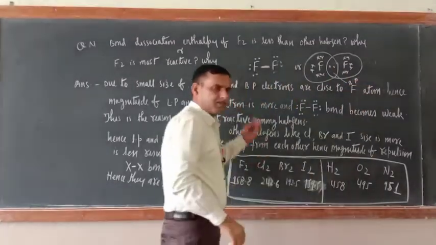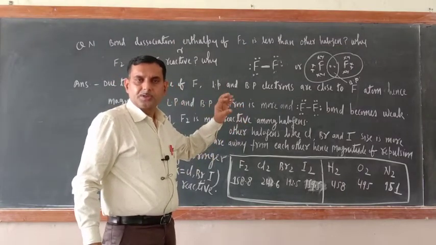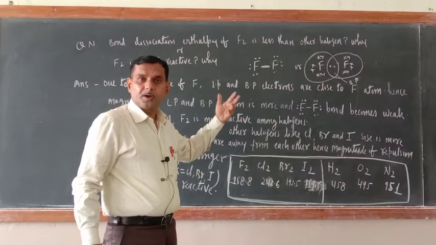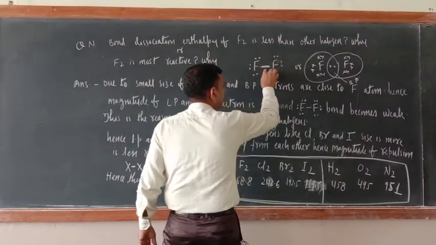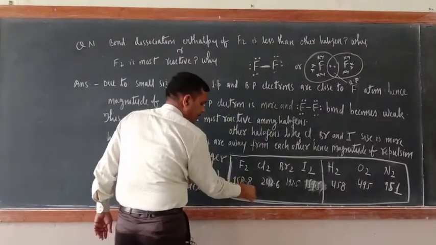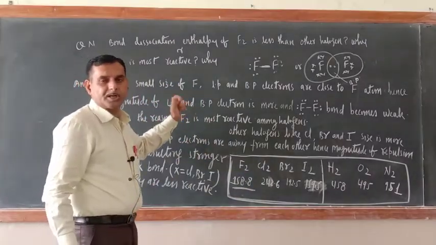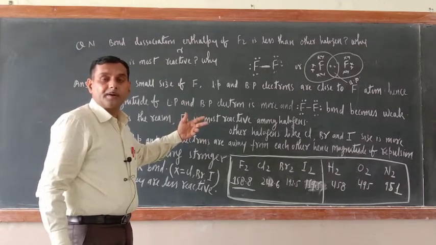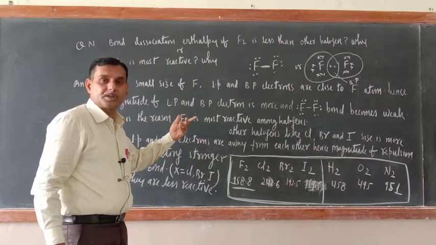Since the fluorine size is small, their lone pair and bond pair electrons are very close. If they are close, the magnitude of repulsion would be more, and because of this repulsion, this bond will become weak, resulting in less bond dissociation enthalpy. This is the only reason why fluorine is the most reactive: it needs less energy to break its bond, and at room temperature that much energy is available. That is why fluorine is most reactive.